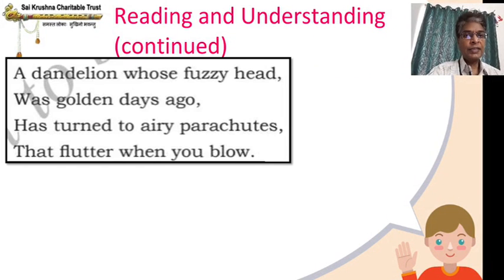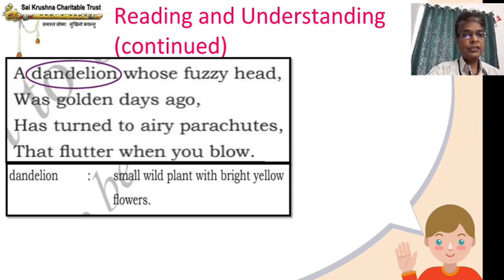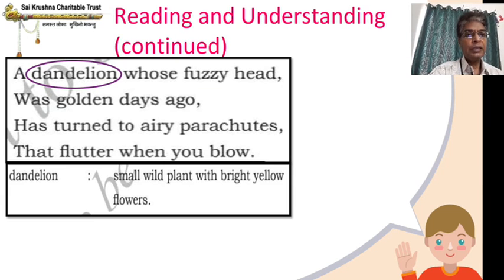A dandelion whose fuzzy head was golden days ago has turned to airy parachutes that flutter when you blow. So dandelion is again another small wild plant with bright yellow flowers. Here wild means it is not a forest. Wild plants are generally those plants which don't need too much care. We need not protect it, we need not put water. You might be seeing in many places, even around the water body near our school, you can see a lot of plants like that. Opposite our school road also you can see a lot of plants. Those don't require any watering. This type of plants are called wild plants.